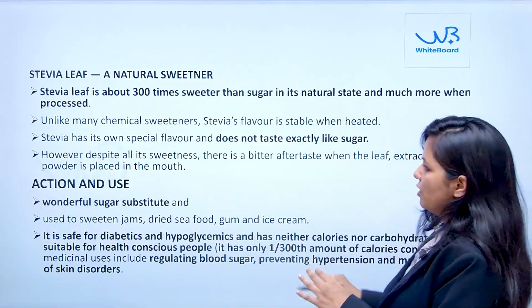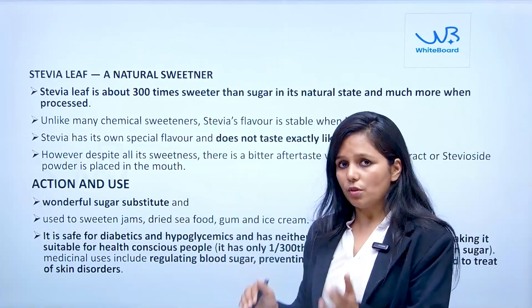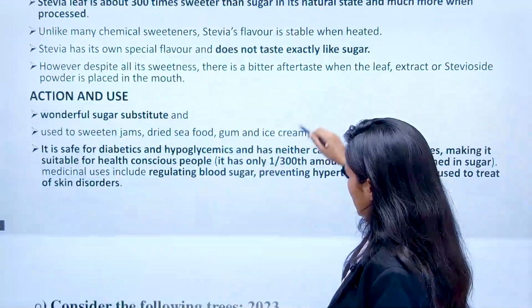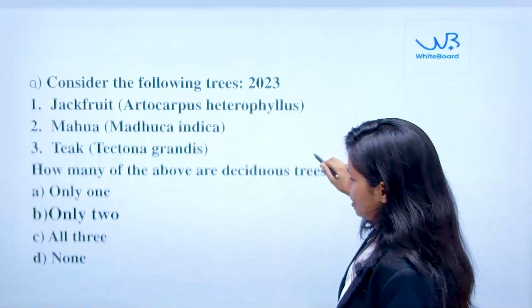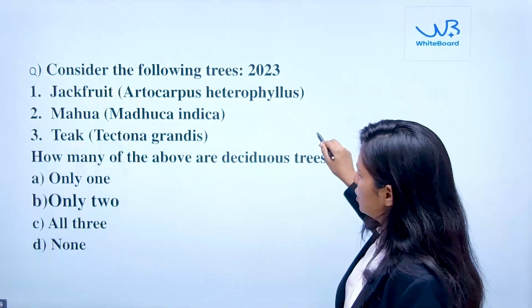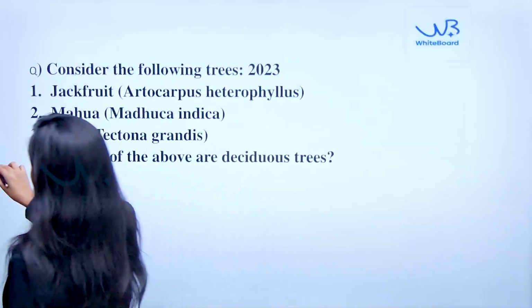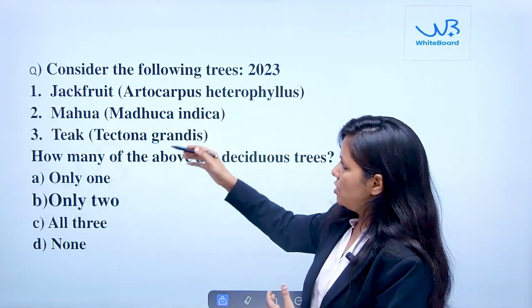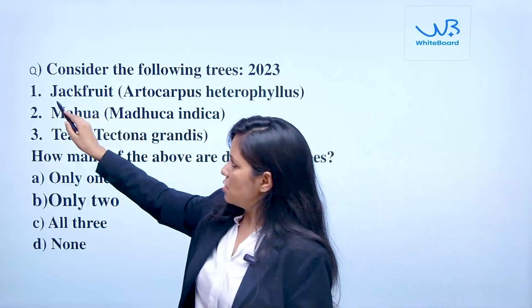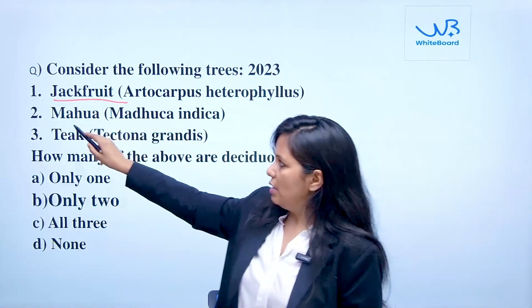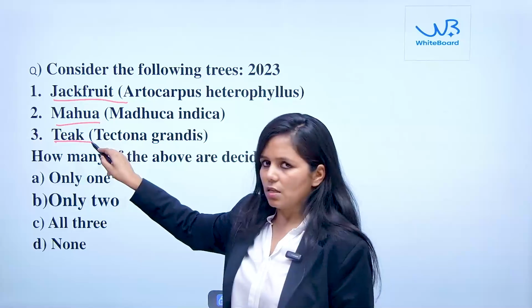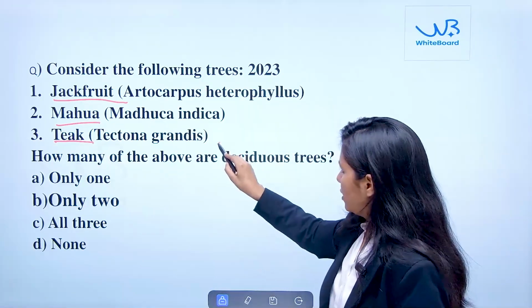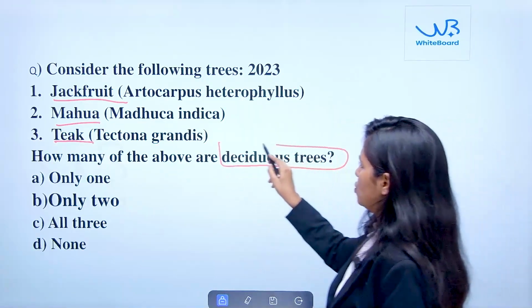Now, how should you identify that this is important for the UPSC exam? So that we will understand with the help of one question. See, there was a question in 2023 which was mentioning different tree species. One is jackfruit, another is mahua, and a third is teak. This question was asking which among the following are deciduous trees.